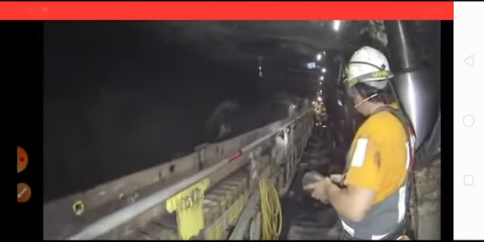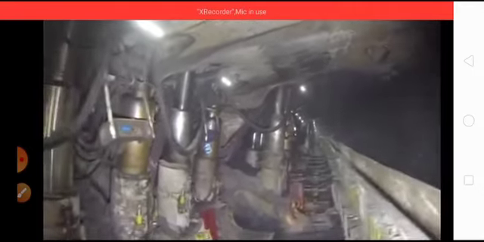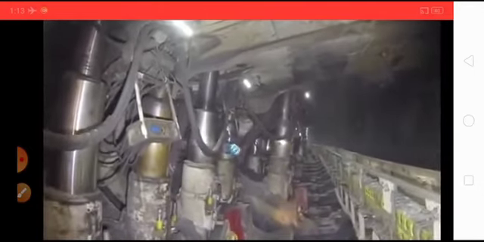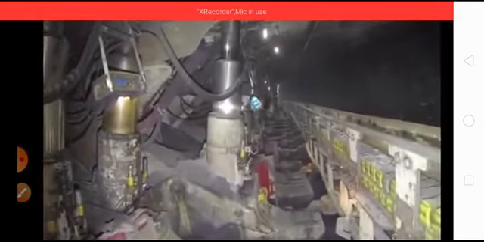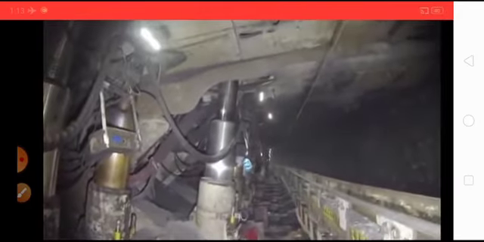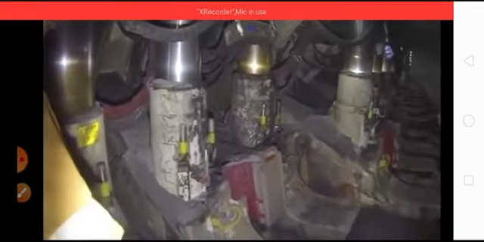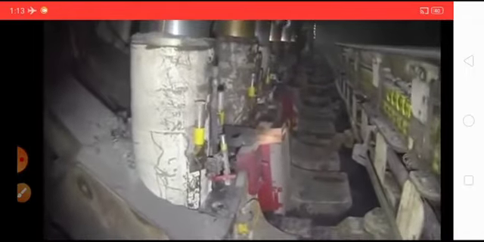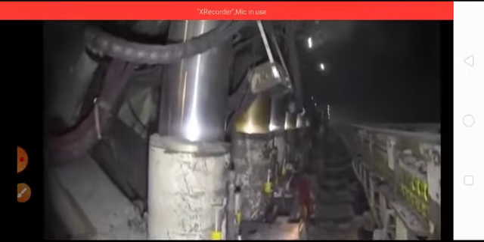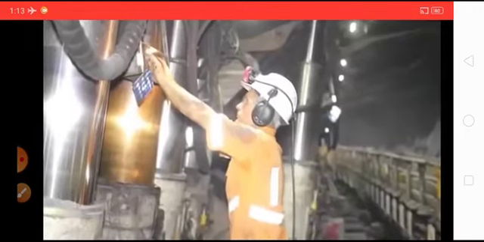Here is the operator. He is operating the movement of the shearer. These are the high capacity hydraulic pistons which are raised against the roof to support the freshly exposed roof.